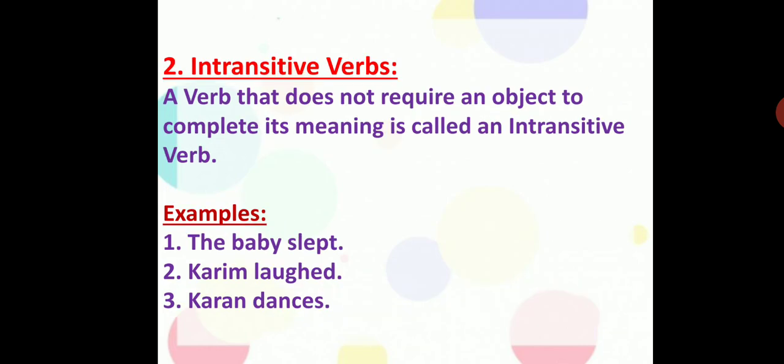Let us go to the intransitive verbs now. Intransitive verbs, what? They do not require an object to complete. They can stand by their own. Look at the definition properly. A verb that does not require an object to complete its meaning is called an intransitive verb. Concentrate again. These kinds of verbs do not require any object to complete their meaning. They can stand on their own, like the baby slept. Example, you look there, the baby slept.